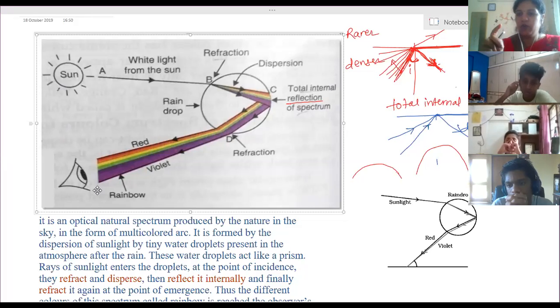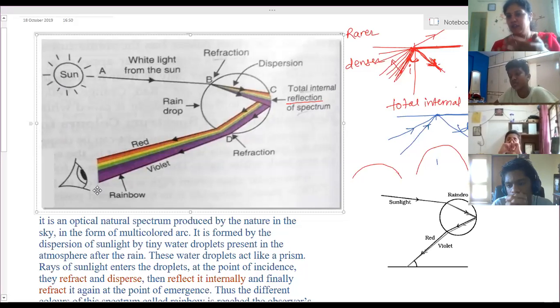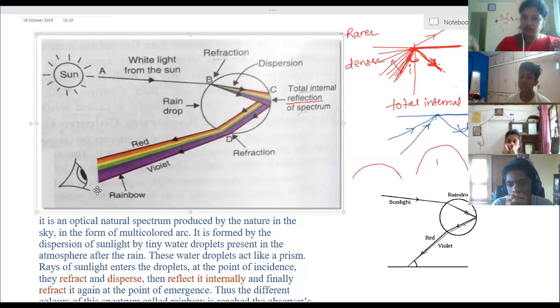It's clear, one droplet will form some part of the rainbow. There are many droplets. So when the light ray reaches all the droplets at a particular angle, only those rays get reflected back. All the rays won't get reflected back. So when they reach us, a particular angle is formed, and due to that we are able to see the arc of the rainbow.